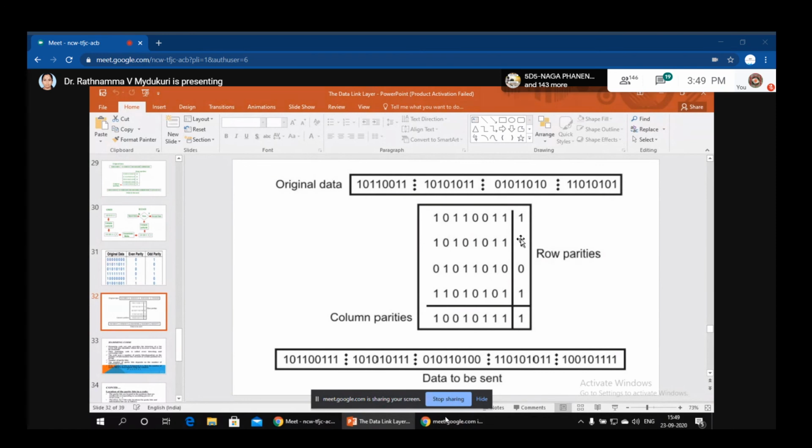Okay. After this, we have an important topic called Hamming code. Very important topic, Hamming code. Okay. So till here, if you have any problems or doubts, you can ask me.